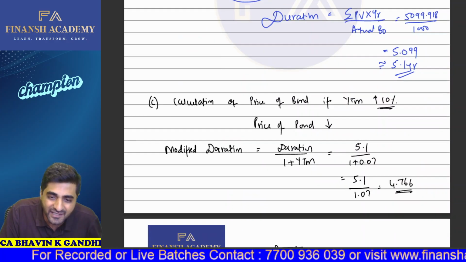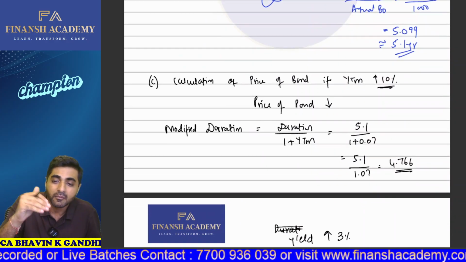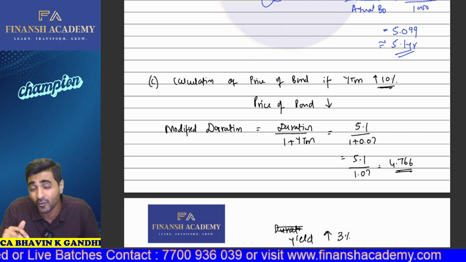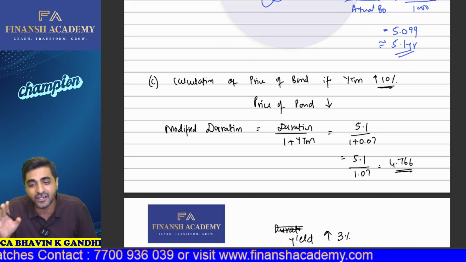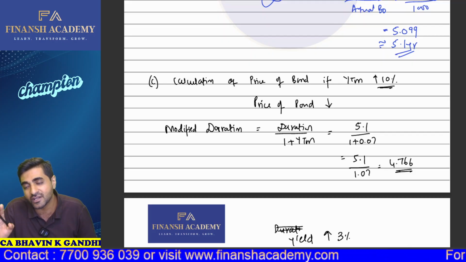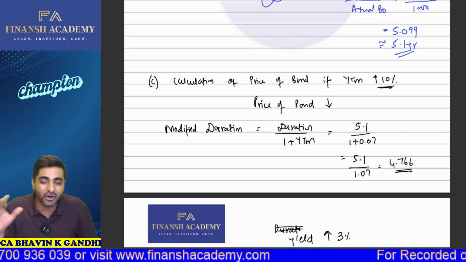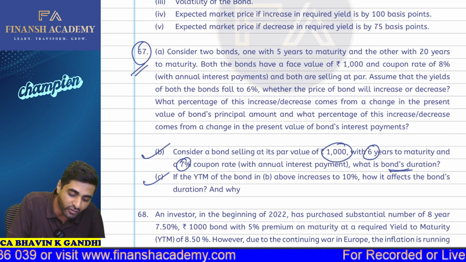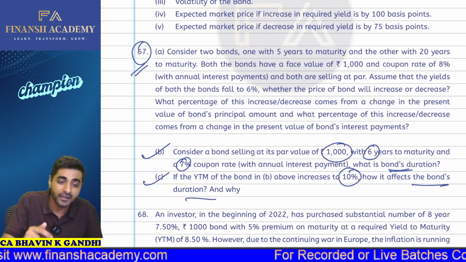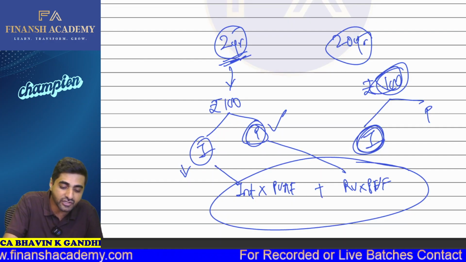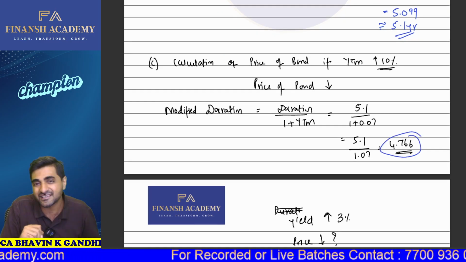Also at the same time, calculation of the price of the bond if YTM increases to 10%. Now when the YTM increases, the price of the bond is going to fall. So if I have the duration available, the first thing I should do is calculate my modified duration. Because in the third part they have told you if the YTM increases to 10%, how will it affect the bond duration and why? So first we'll calculate the modified duration. The modified duration which we have calculated comes as 4.766.